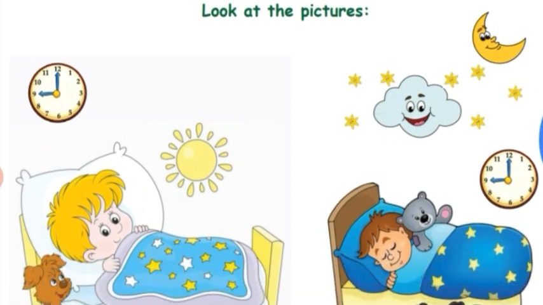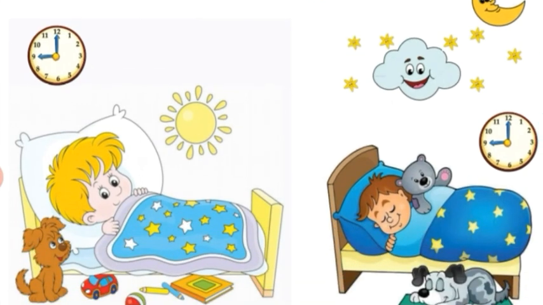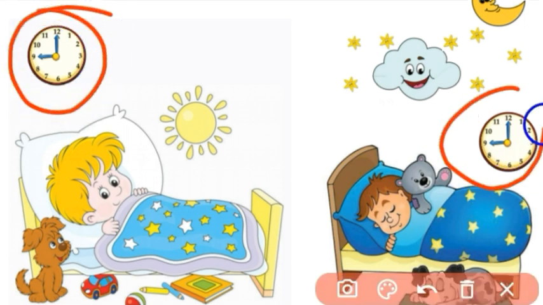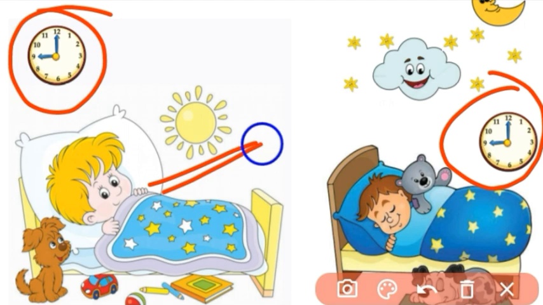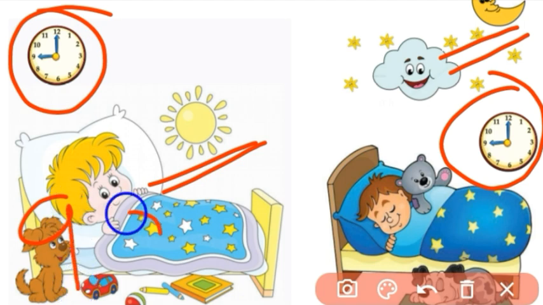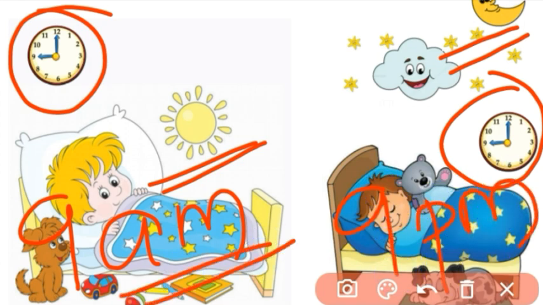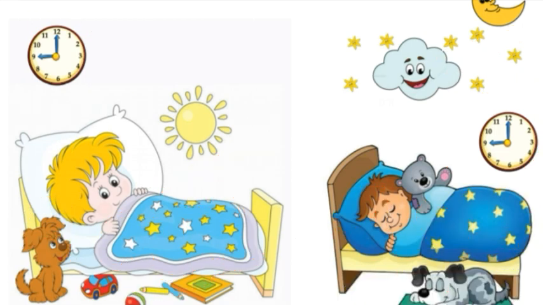See these pictures. In this picture, both the clocks show 9 o'clock only. See, this is morning, this is night. 9 o'clock in the morning is 9 AM. 9 o'clock in the night is 9 PM. AM means ante-meridiem, PM means post-meridiem.